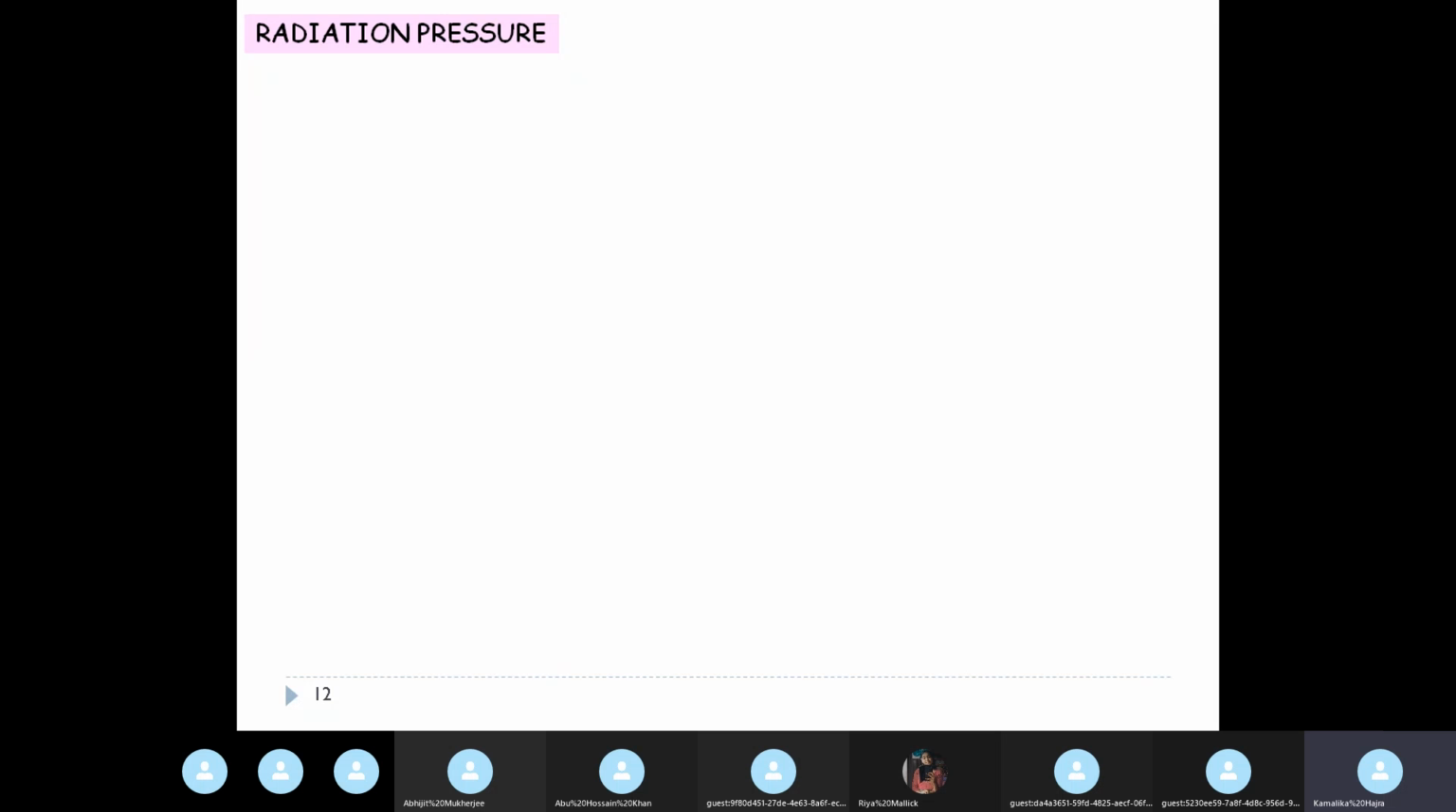So what is radiation pressure? First of all, we will consider two cases for discussing radiation pressure and finding out the value of radiation pressure. First, we'll consider normal incidence and then we'll consider oblique incidence.